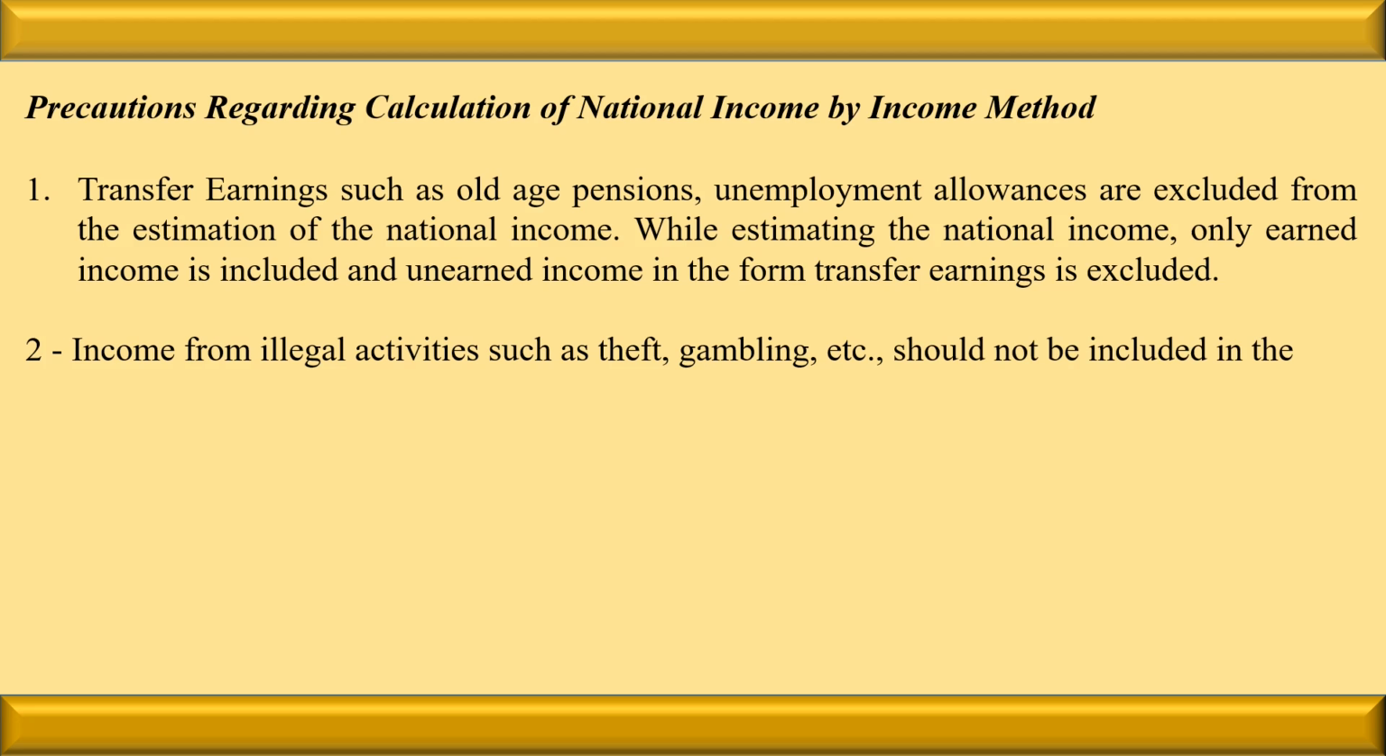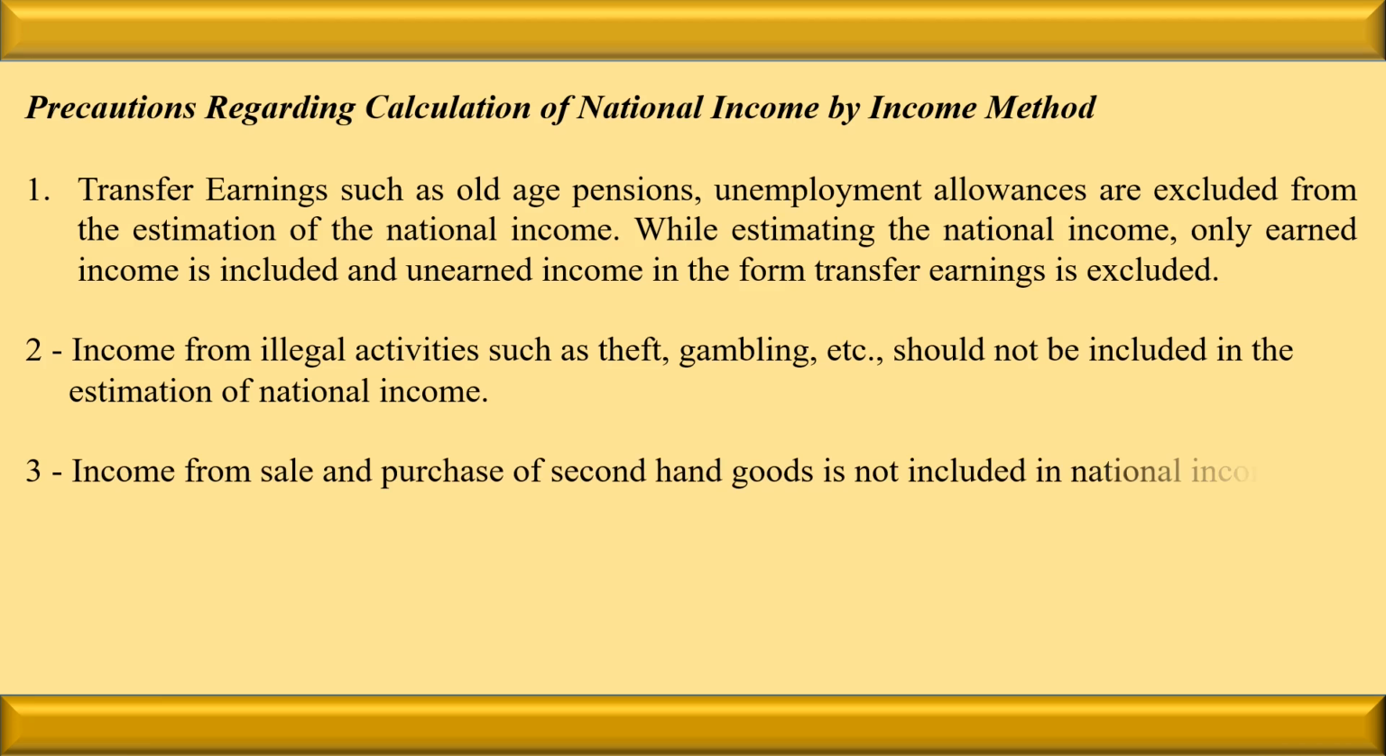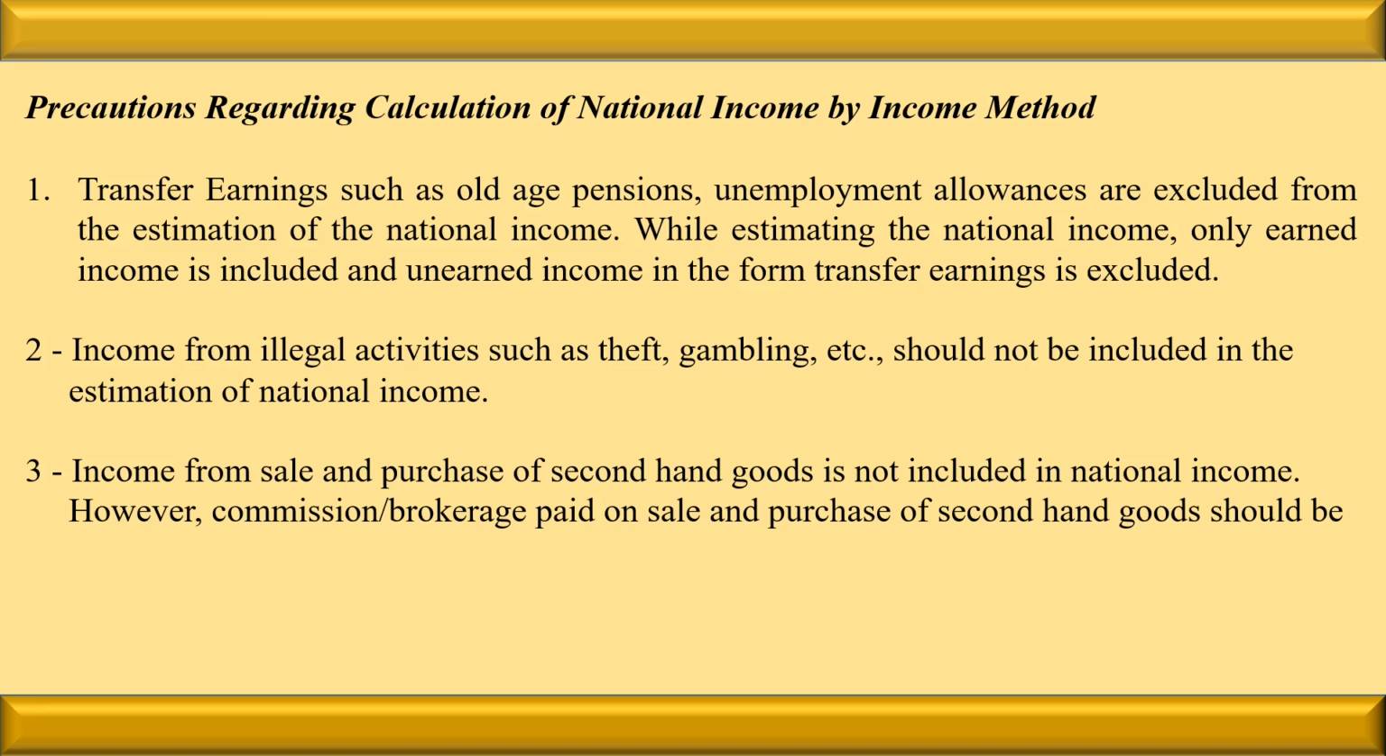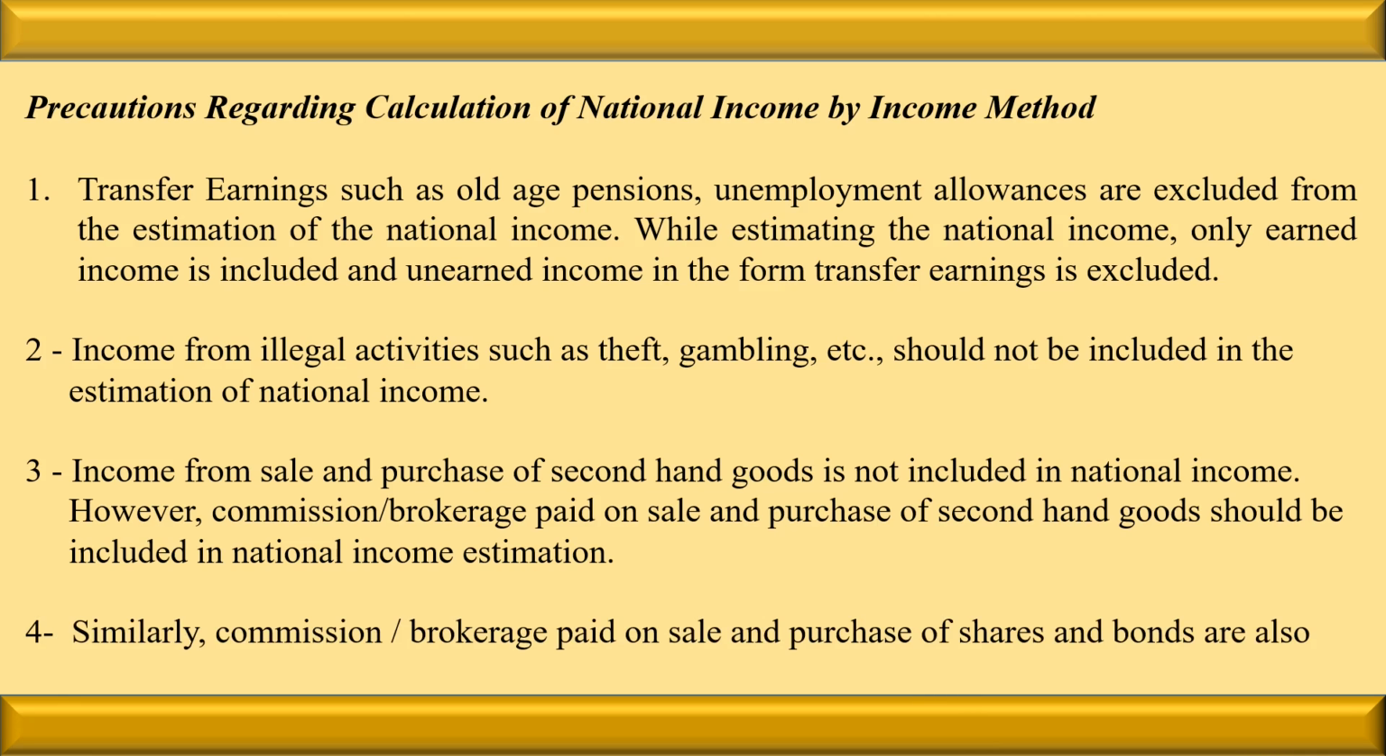The second precaution is that income from illegal activities such as theft, gambling, etc. should not be included in the estimation of national income. The next is that income from the sale and purchase of second-hand goods is also not included in the national income, but the commission or brokerage on the sale and purchase of second-hand goods should be duly considered. Similarly, commission or brokerage paid on the sale and purchase of shares and bonds should also be considered.